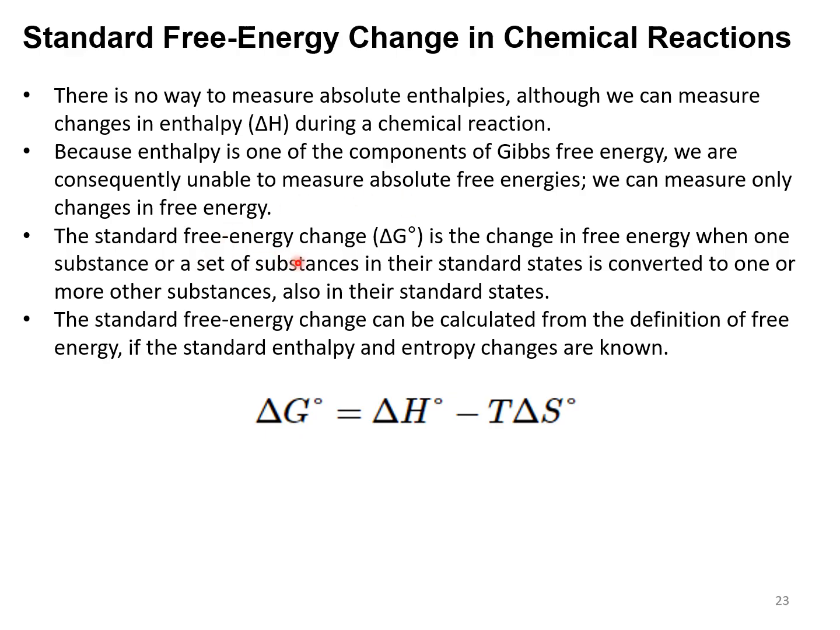The standard free energy change, that is delta G naught. Whenever this naught is there, we have to call it a standard state. It is the change in free energy when one substance or a set of substances in the standard state is converted to one or more other substances also in the standard state. The standard free energy change can be calculated from the definition of free energy if the standard enthalpy and entropy changes are known.